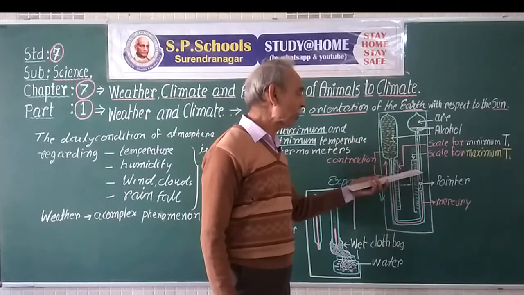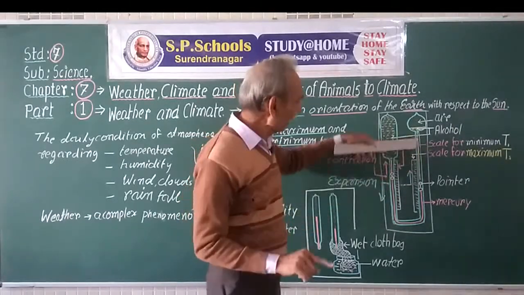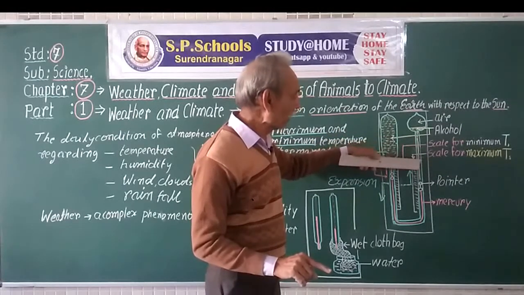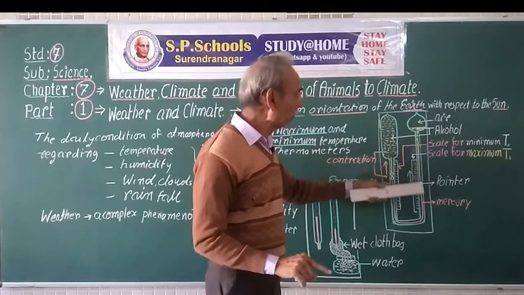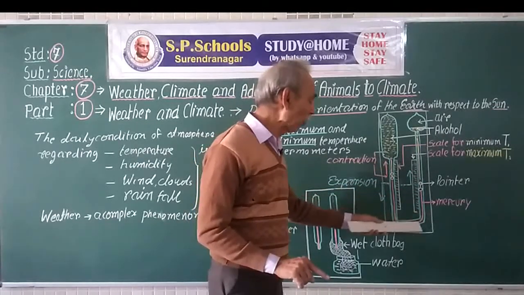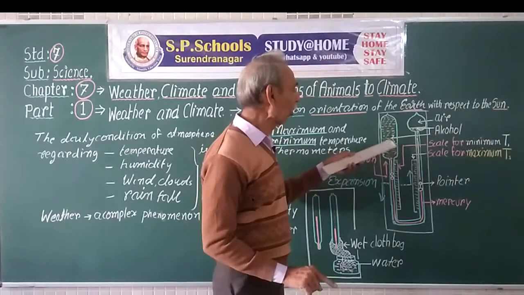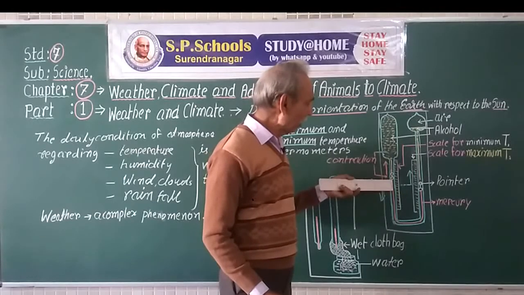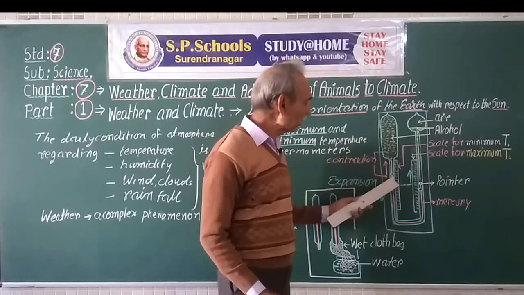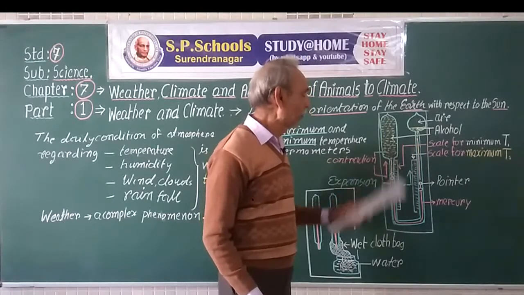Now, the pointer which was pushed up to the highest level remains there only, and the alcohol passing from the sides of the pointer pushes the mercury column downwards as it contracts, and as the alcohol contracts here, this column end of the mercury pushes this pointer to go up.